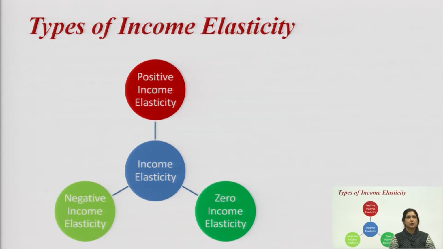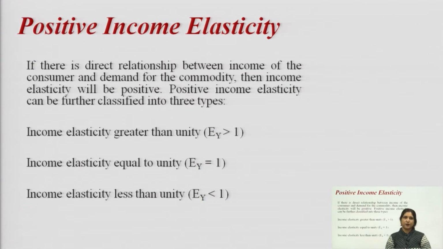First, we will discuss positive income elasticity. If there is a direct relationship between income of the consumer and demand for the commodity, then income elasticity will be positive. It means with the increase in income, if quantity demanded increases, then we say that income elasticity is positive.